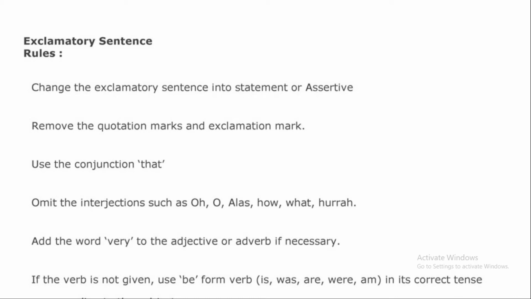Omit the interjections such as oh, alas, how, what, hooray. Add the word very to the adjective or adverb if necessary. If the verb is not given, use be-form verbs, is, was, are, were, am, in the correct tense.